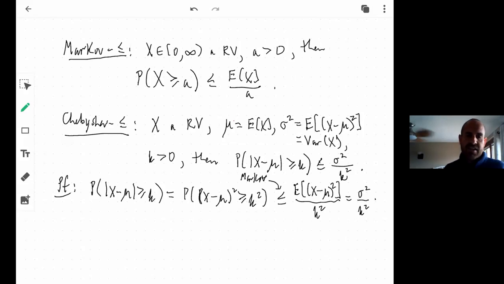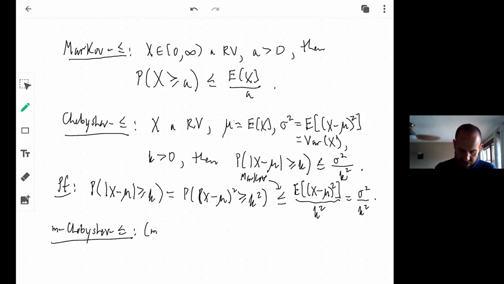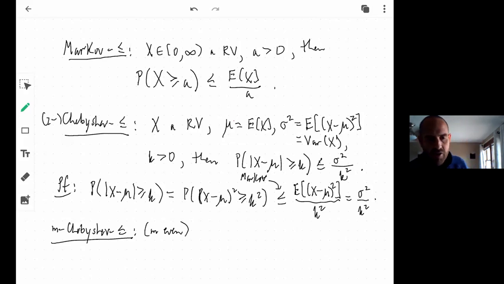And in fact, there's a higher degree version of Chebyshev. Sometimes you might call it the m-Chebyshev inequality. I want to make a stipulation that m should really be even in order for this to work out. So this guy right here was the 2-Chebyshev inequality.